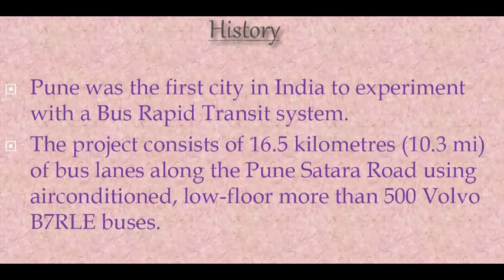So, if we see the history of BRTS in India, Pune was the first city in India to experiment with the bus rapid transit system, and the total project was of 16.5 kilometers. It was from Pune to Satara Road using some air conditioned 500 Volvo buses. Thereafter, it was implemented in various other cities like Delhi, Mumbai, Ahmedabad, etc.